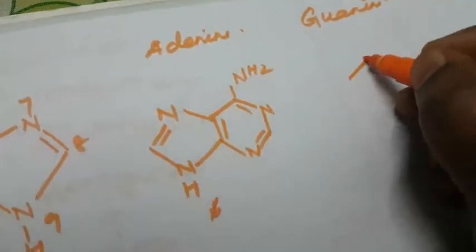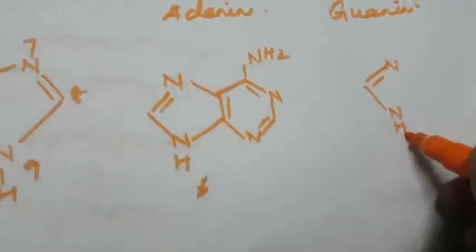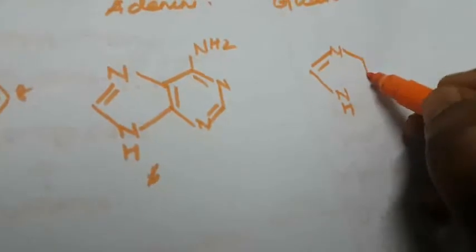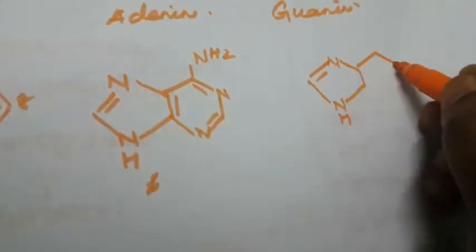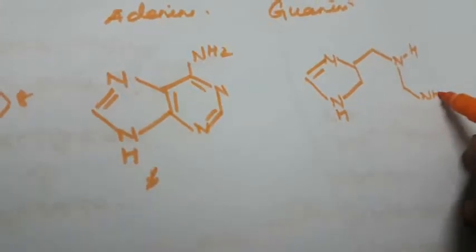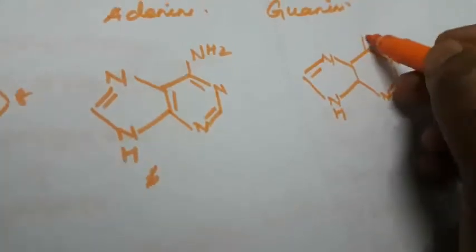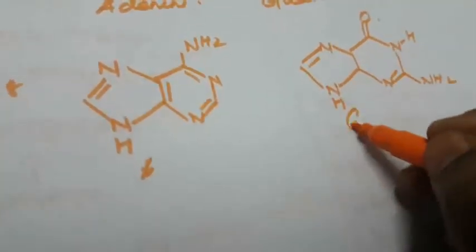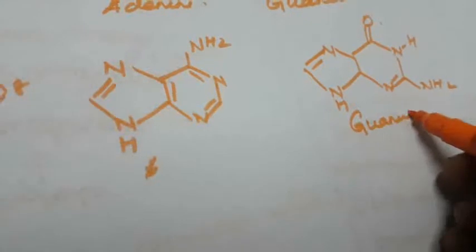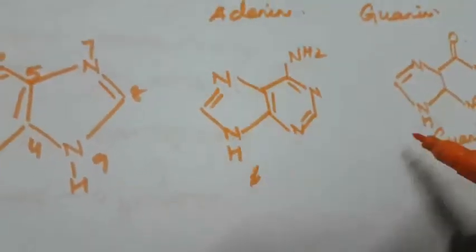The same thing: nitrogen, NH, NH, NH2, double bond. So this is called guanine. These are the basic structures in DNA. This is called the purine structure.